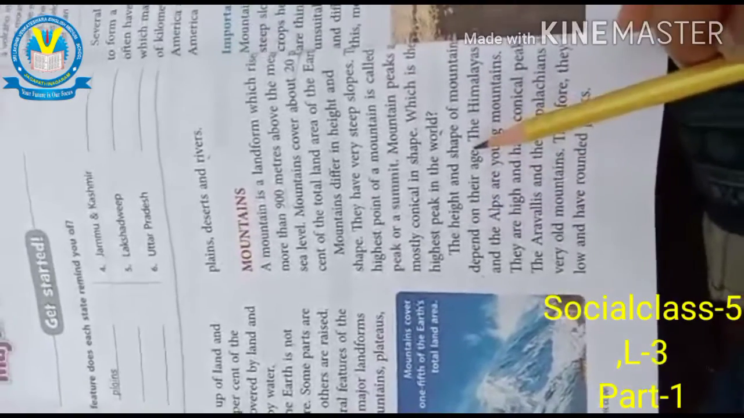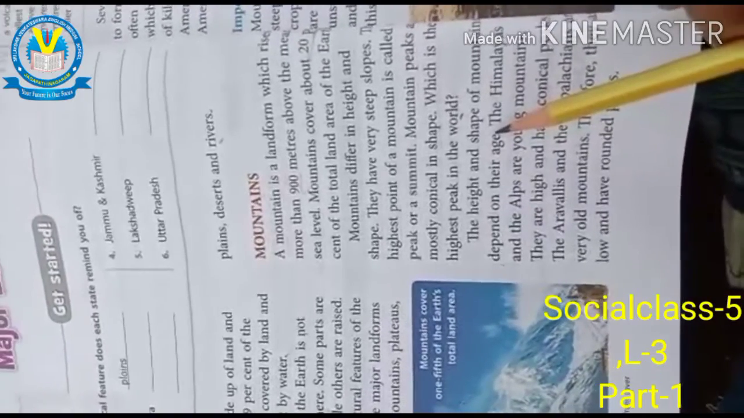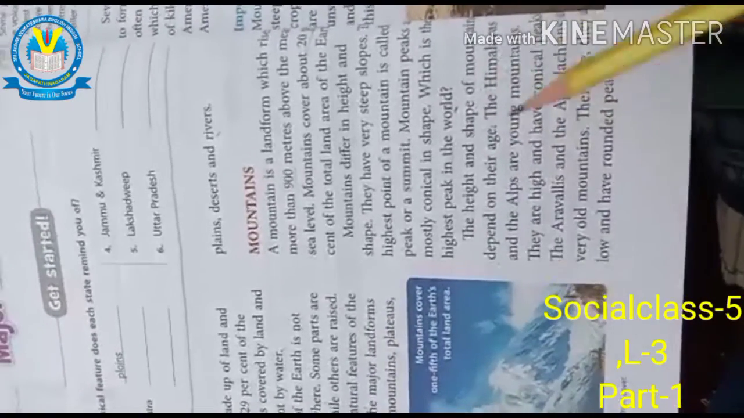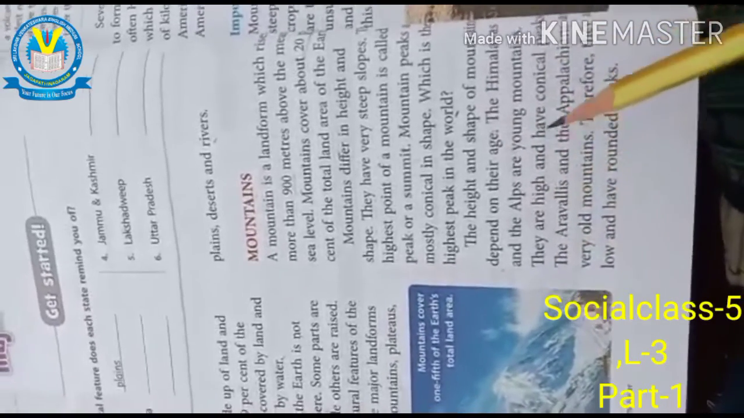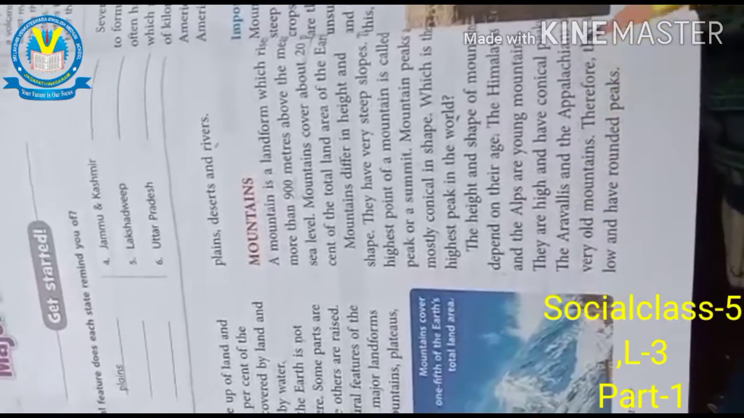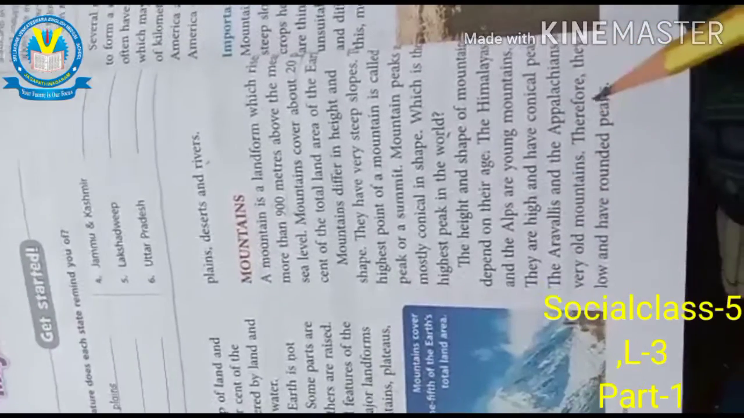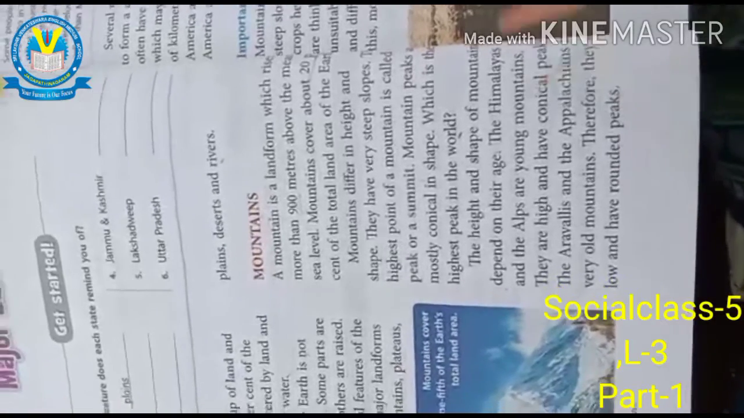The height and the shape of the mountains depend on their age. As human beings have an age, in the same way mountains also have an age. The Himalayas and the Alps are young mountains. They are high and have conical peaks. The Aravallis and the Appalachians are very old mountains. Therefore, they are low and have round peaks.